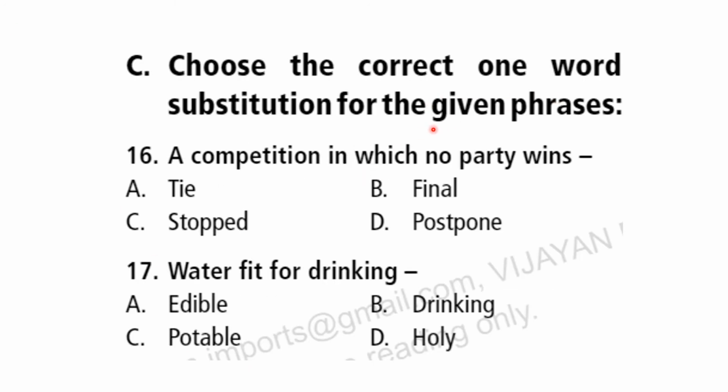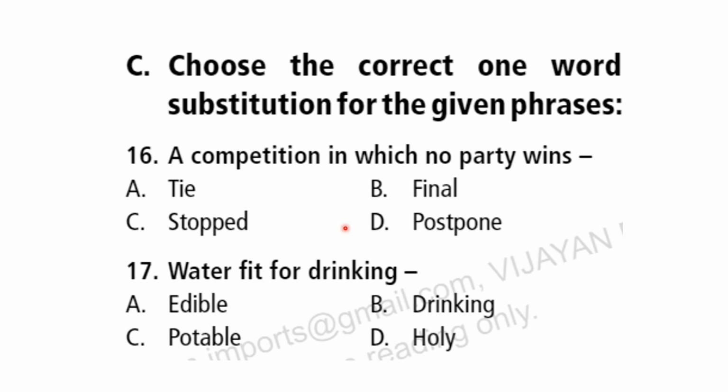Choose a correct one-word substitution for the given phrases. See here, this is a phrase. This is not a complete sentence. Can you see this? A competition in which no party wins, it's not completed. If it is completed, it will have full meaning and then full stop. So this is called a phrase. Phrases means combination of words without any complete meaning. Clear? So now you have the options tie, final, stop, postpone.